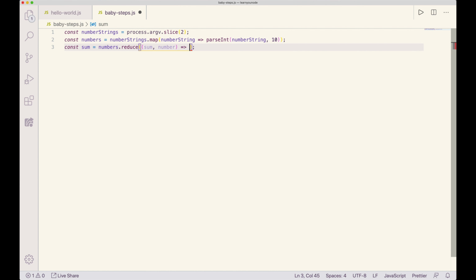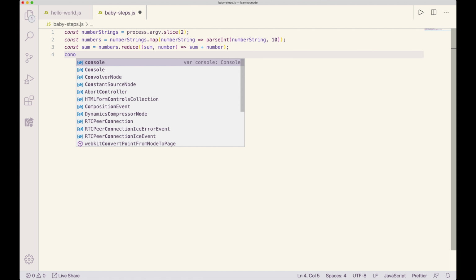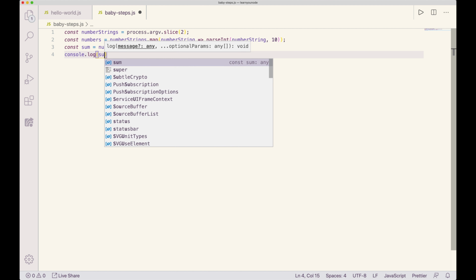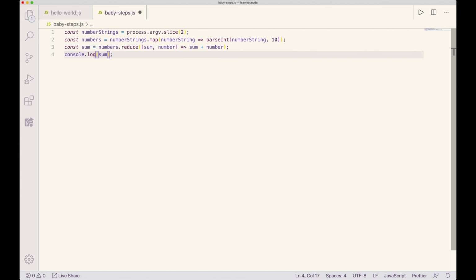If you add the curly braces, then you'd have to say return if you want something to be returned. Here we are going to return sum plus number. It's pretty straightforward. Now the last thing to do is just to print out, using console.log, the sum. I think that should be good.